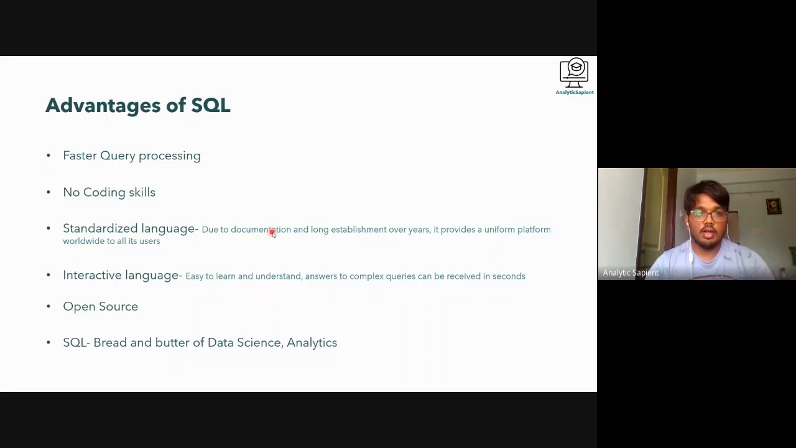A lot of people would have encountered the problem already and also solved it, so you will get a direction. Maybe not the exact output you require, but it will definitely help you, like Stack Overflow. Then it is an interactive language to interpret, easy to learn and understand.